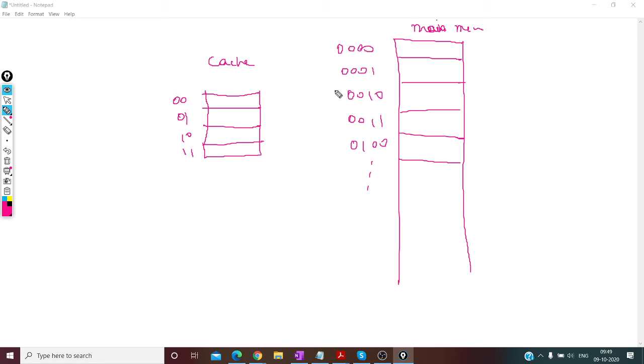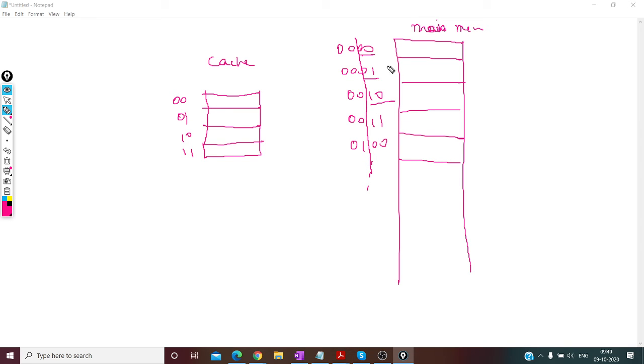Now the way you map between your main memory, it's not like you bring something and put it in a free spot. Not like our home bookshelves, where wherever you have a free spot you just throw your book there. No, it's not like that. In cache it is very nicely organized. What you will do is check the last 2 bits here. You forget all the upper bits.